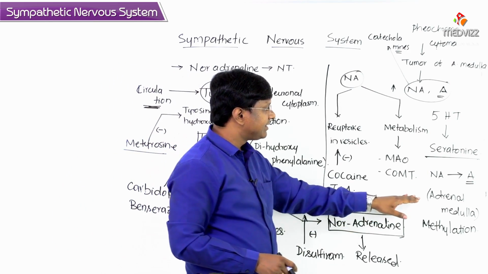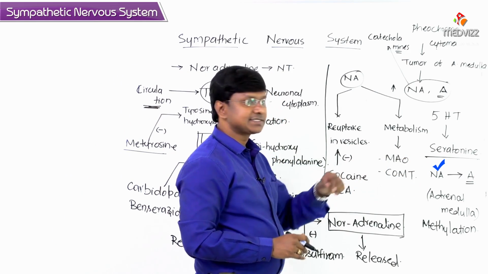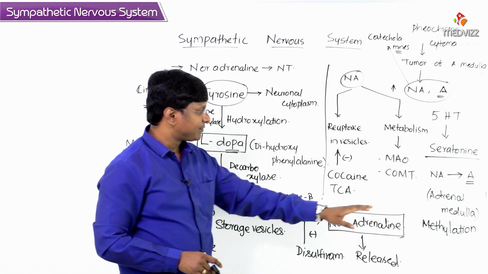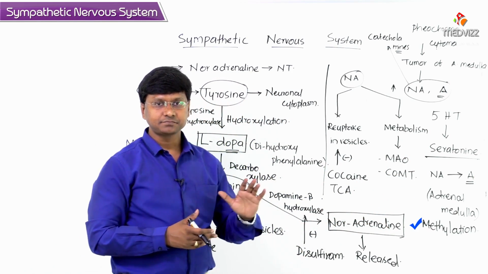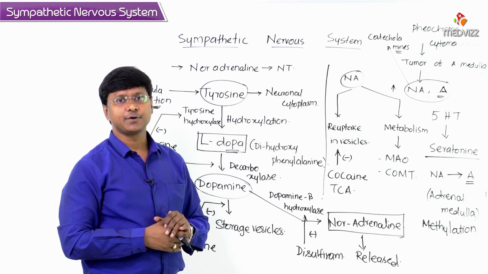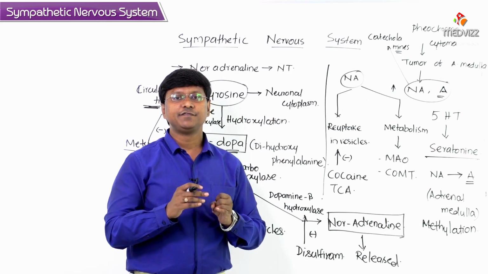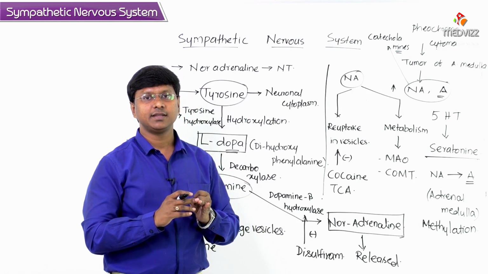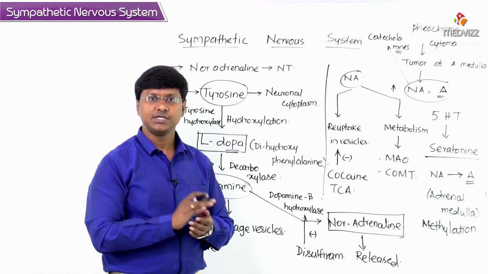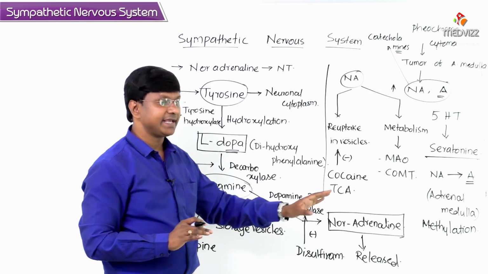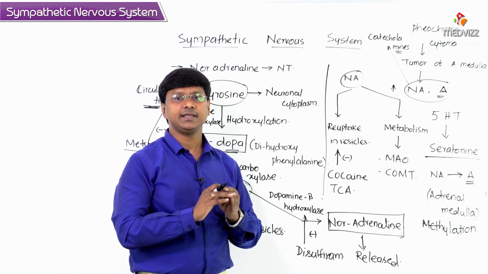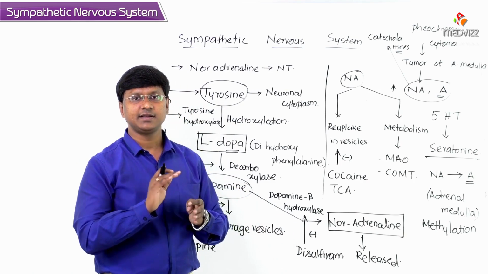Now, within the adrenal medulla, the noradrenaline is converted into adrenaline by a process of methylation. For this process of methylation, we require an enzyme called phenylethanolamine N-methyl transferase. Now, let me discuss that particular enzyme, phenylethanolamine N-methyl transferase.